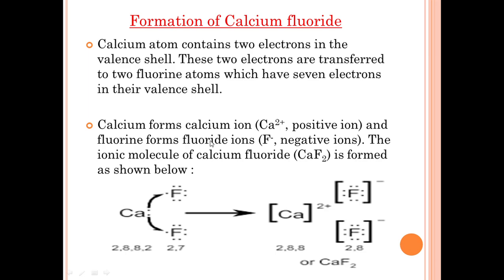So calcium forms a positive ion and fluorine forms a negative ion. Finally, the ionic molecule of calcium fluoride is formed. This is the calcium fluoride molecule, formed by ionic bonding.